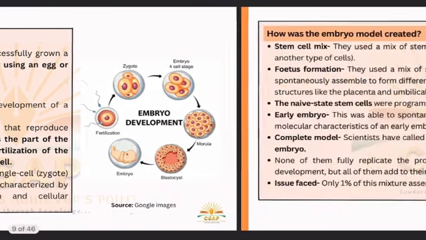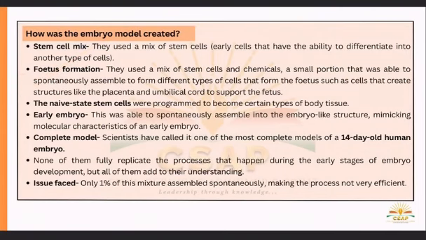Now, in this model, without using the cells of humans, a stem cell mix has been used, which is able to differentiate into different types of cells, ultimately forming an embryo. So this model is created based on stem cell mix, naive state stem cells, early embryo, complete model embryo, and some of the techniques which are used inside this particular tissue system.